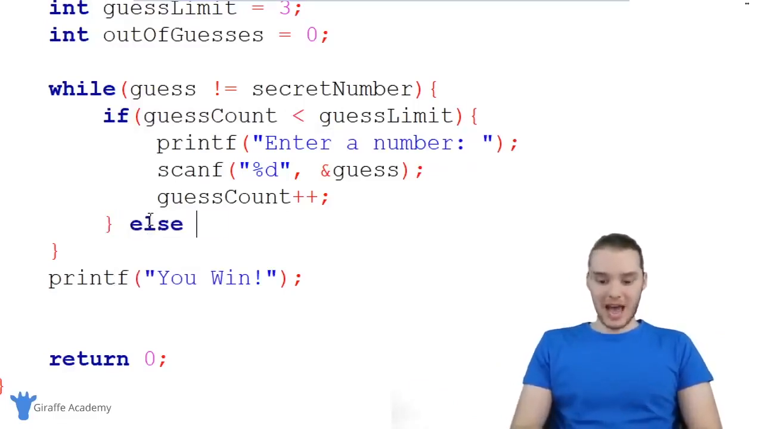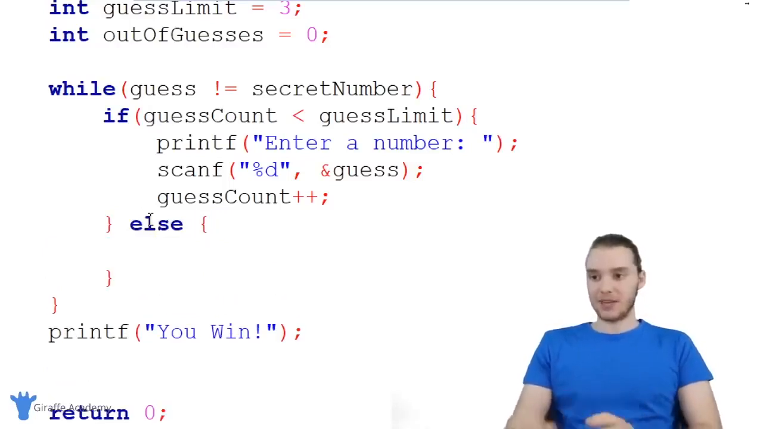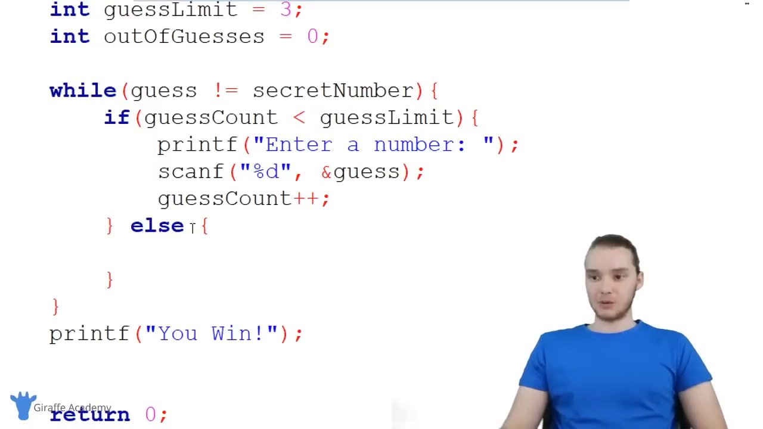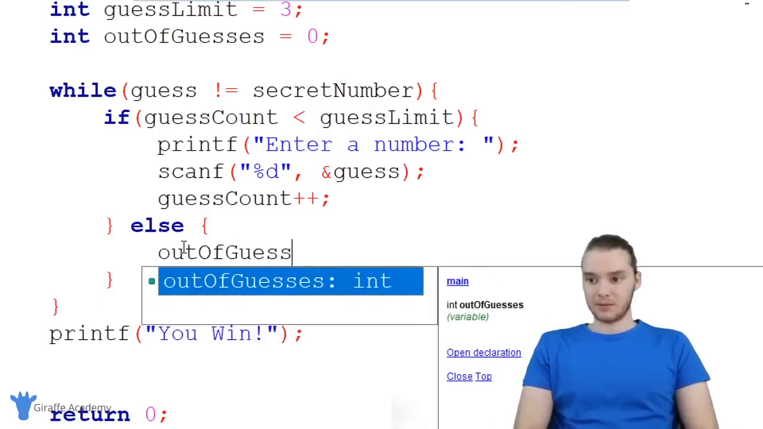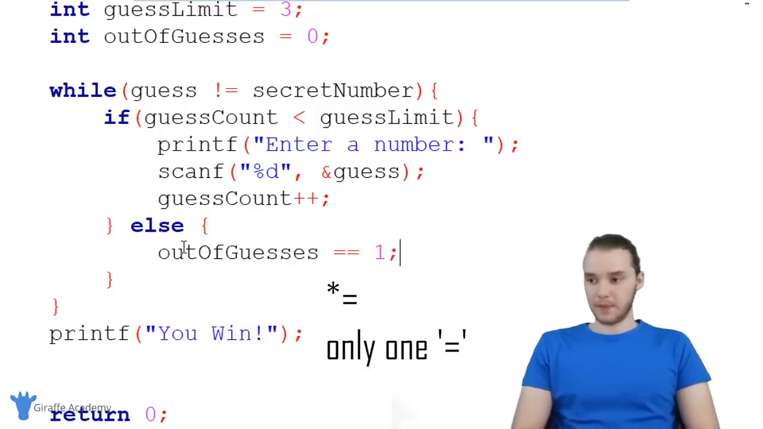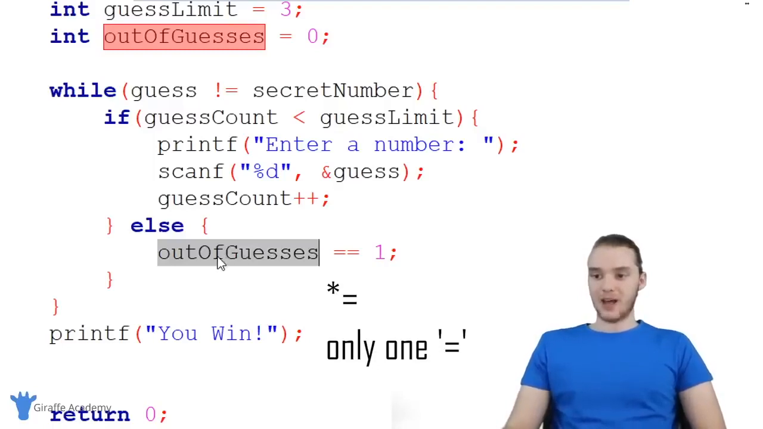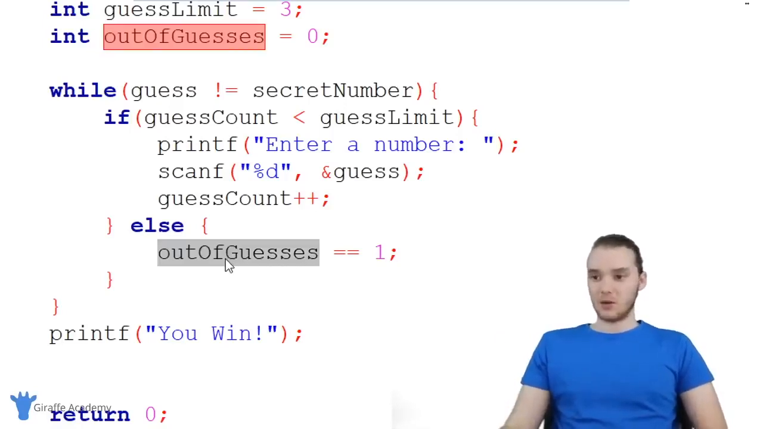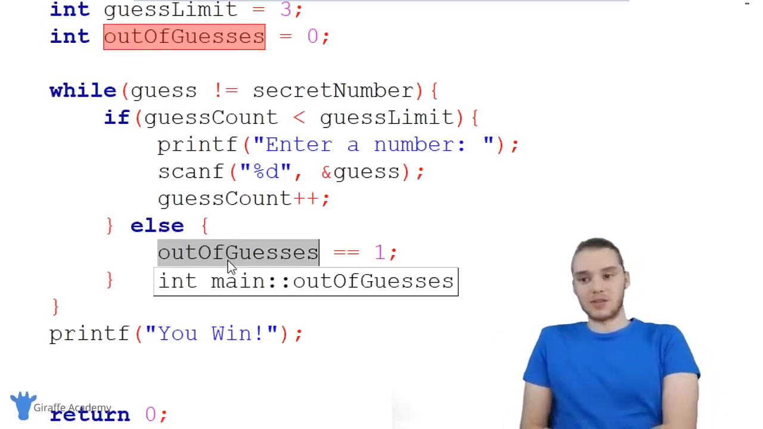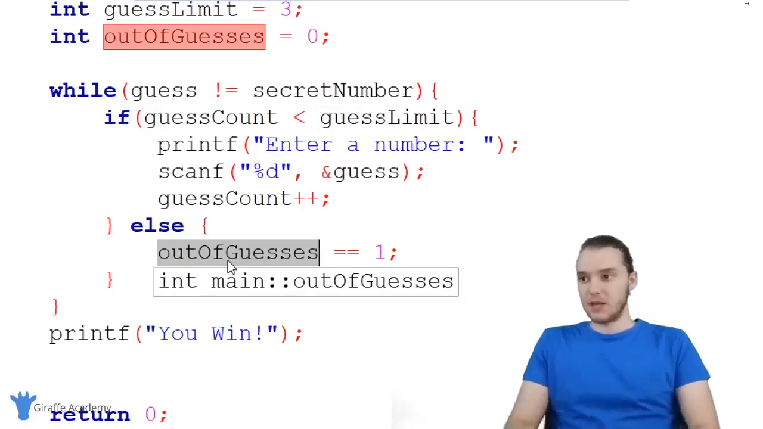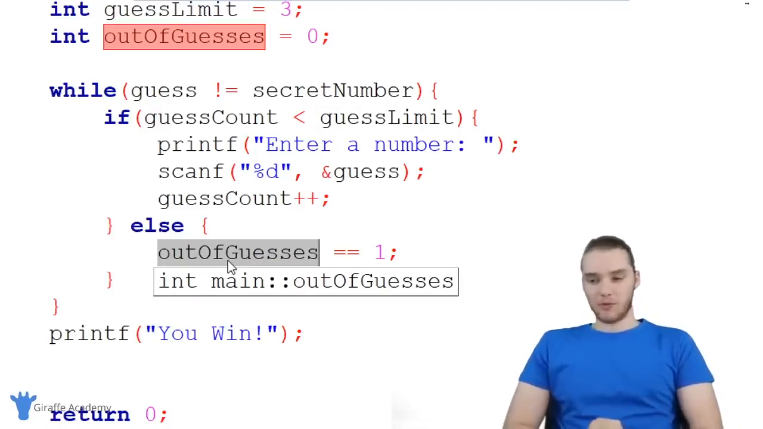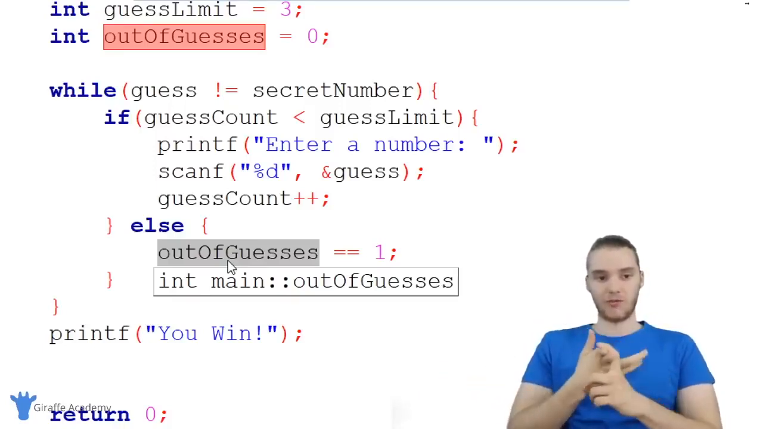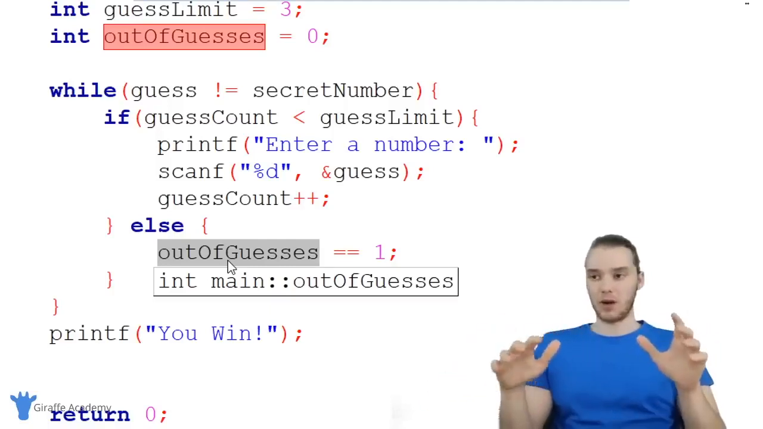Otherwise though, so if they have guessed too many times, right? If the guess count is either equal to or greater than the guess limit, I'm actually going to set this out of guesses variable equal to 1. So I'm going to say out of guesses is equal to 1. And basically what this is going to tell us is if out of guesses is greater than 0, then that'll tell us that the user is out of guesses. So essentially, if out of guesses has a value that's more than 0, we'll know that they've run out of guesses. And if you've ever used any other programming languages before, this is what we would refer to as a Boolean variable. It's basically storing a true or a false value, which we're representing with 0 or 1.